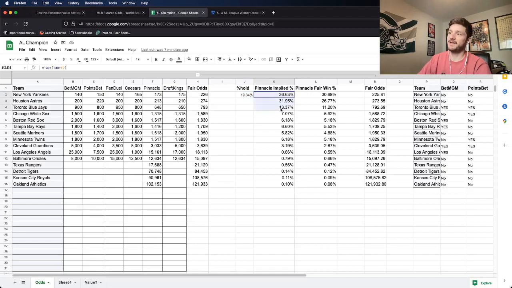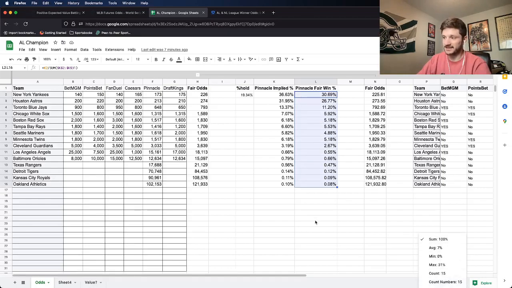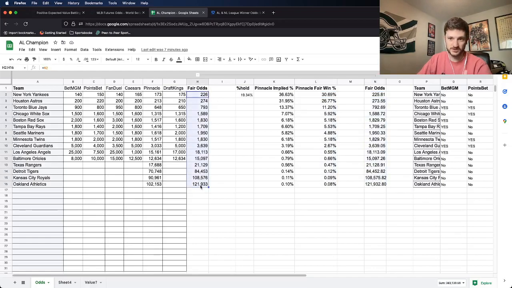So once we get the Pinnacle implied percentage, we can calculate the Pinnacle fair win percentage. It's just another formula. As you can see, if I scroll down here, if you add all these up, it adds up to exactly 100%. So these numbers are the fair win percentages. Once you get the fair win percentages, you can get the fair odds, which is this column here. I also put it right here for ease of use.